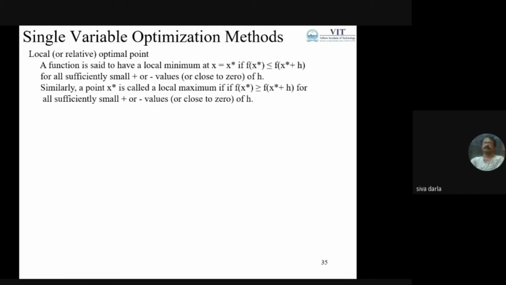Similarly, for a maximum, f of x star is greater than or equal to f of x star plus h. H is a small value, so that I need to get some differences of f of x star and f of x star plus h. This h may be a negative or positive small value.